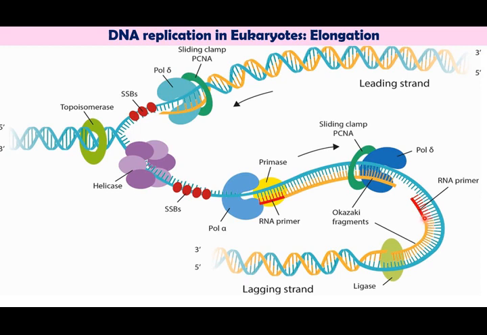Once the primer is removed, the corresponding DNA nucleotides are added and the nick is then joined with the help of the DNA ligase enzyme. So the process of replication continues until they come to the terminal region, that is, the end point of the chromosomes.